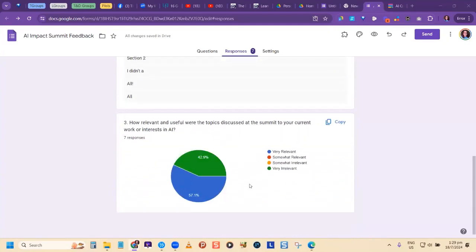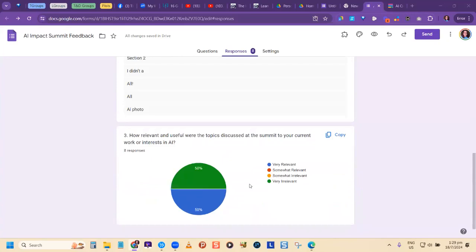So if you know the type of data you want, and you know you want to have graphical representations of them, create it for you automatically. Create questions in a way that you are able to create graphs from them using Google Forms. So as I said, not all kinds of form questions will allow you to have a graphical representation. So who got the message? Who got that validation message?